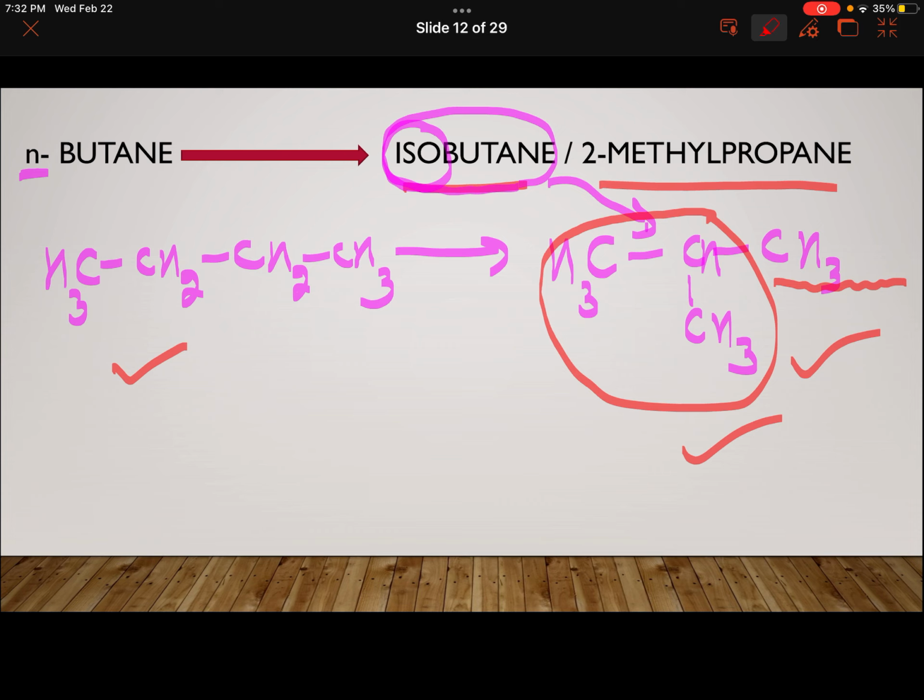So if you remember how to carry out isomerization, which is explained in your NCERT, you simply take the starting material and you heat it in a closed container with anhydrous AlCl3. No other reagent is required. And the rearrangement will take place with the help of this catalyst, and it will give you the corresponding isomers, different possible isomers. So the isomerization is taking place and you are getting the required product.